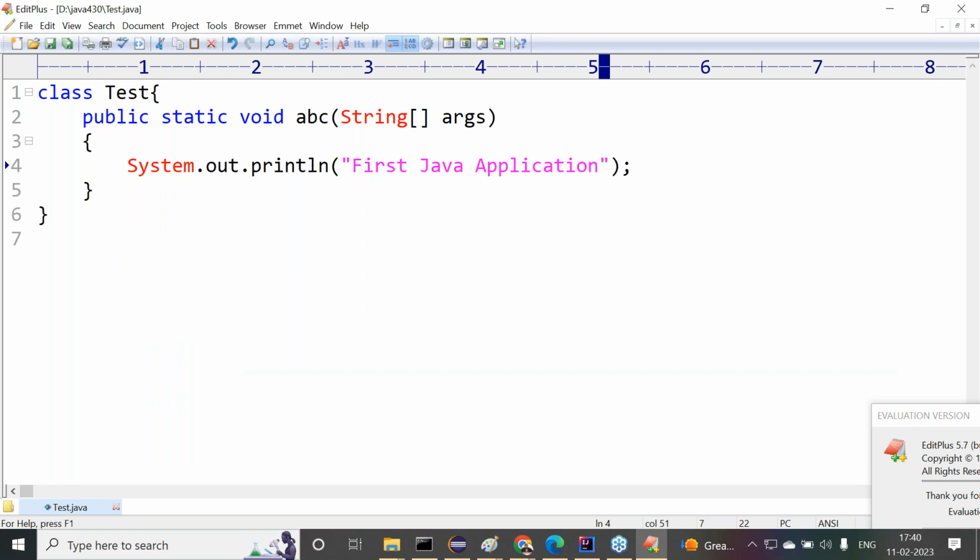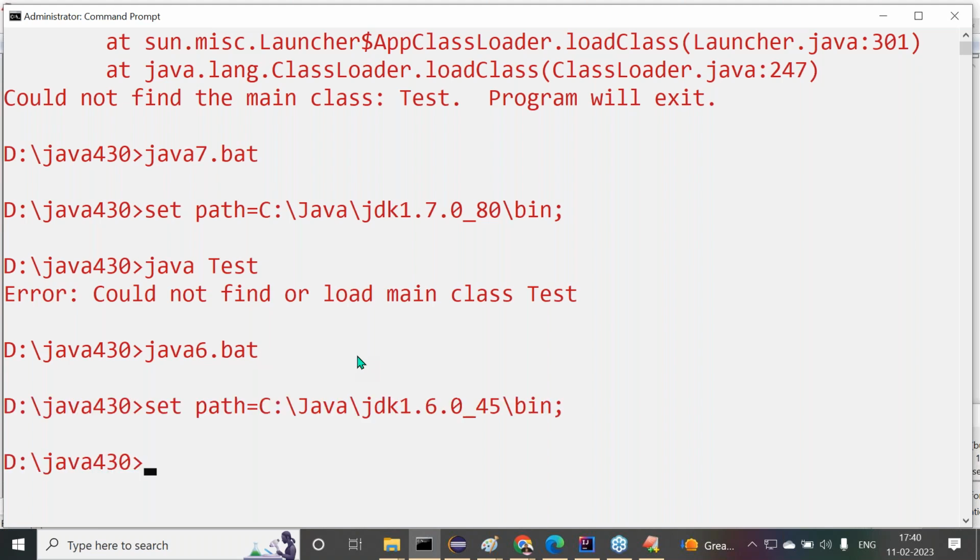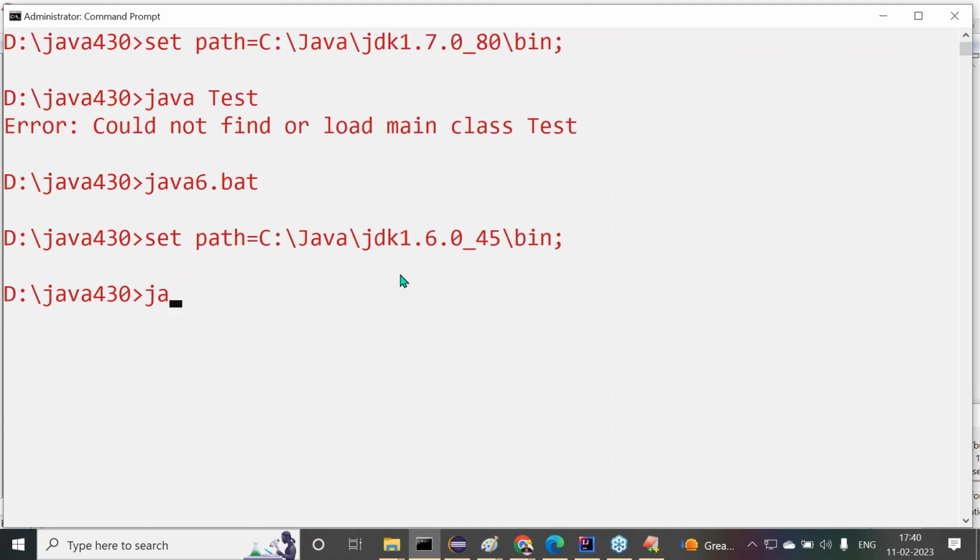All of you observe carefully what I'm telling now. Now here, the tester.java file is available, but the main method is not available. Let me check with Java 6 version now. javac tester.java. Compiled successfully, but the main method is not available. java tester.